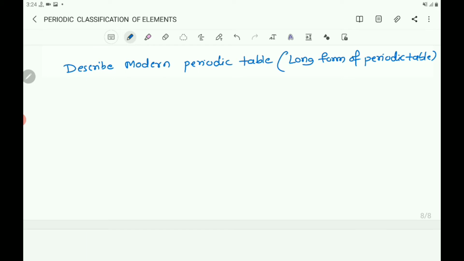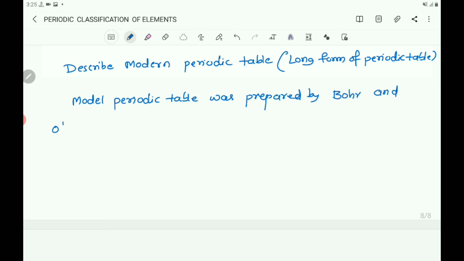You write: the modern periodic table was prepared by Bohr and other chemists.